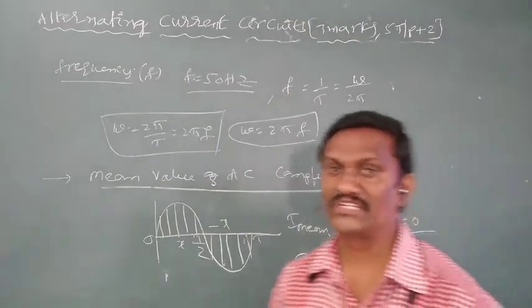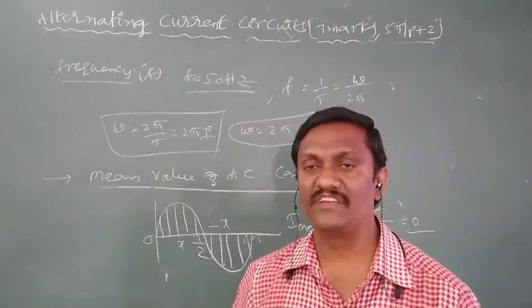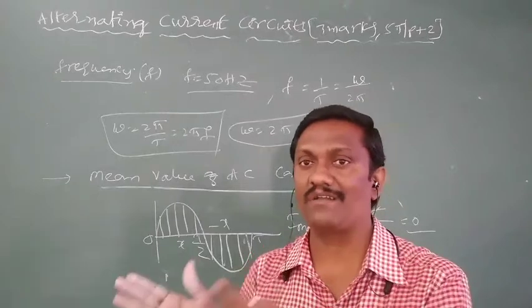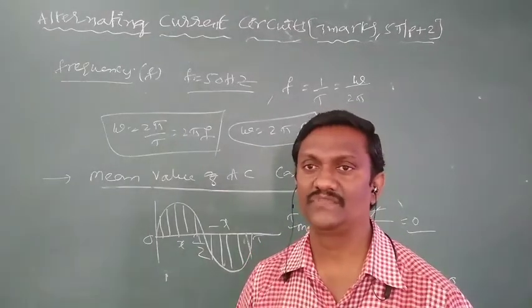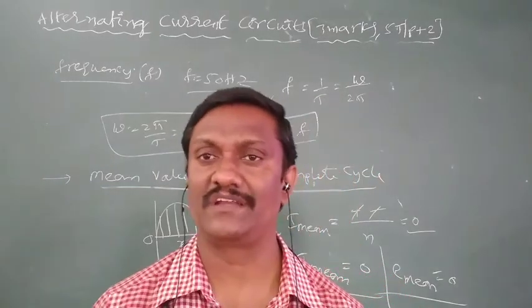So the next important derivation is the expression for the mean value of AC, or average value of AC, over a half cycle, either the positive half cycle or the negative half cycle. That we will discuss in the next videos, or in the next classes.